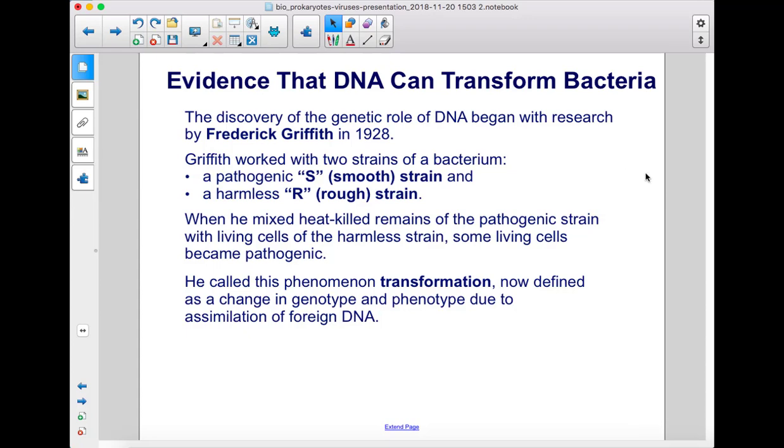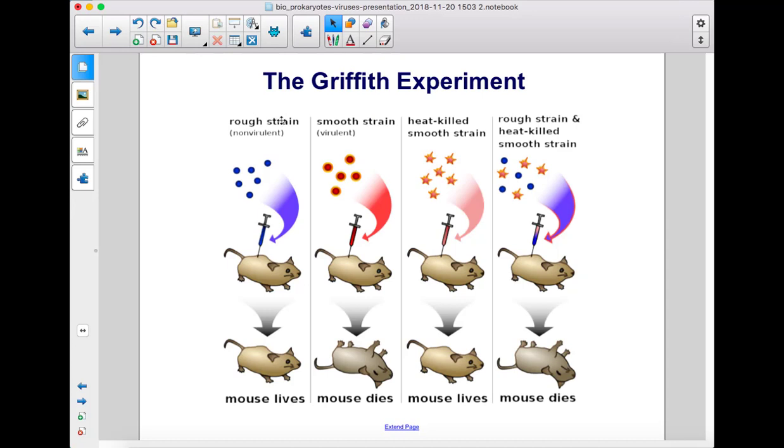Here we have the rough strain, and the mouse lives. With the smooth strain, the mouse dies. With heat-killed smooth strain, the mouse lives, and with rough strain and heat-killed smooth strain, the mouse dies.